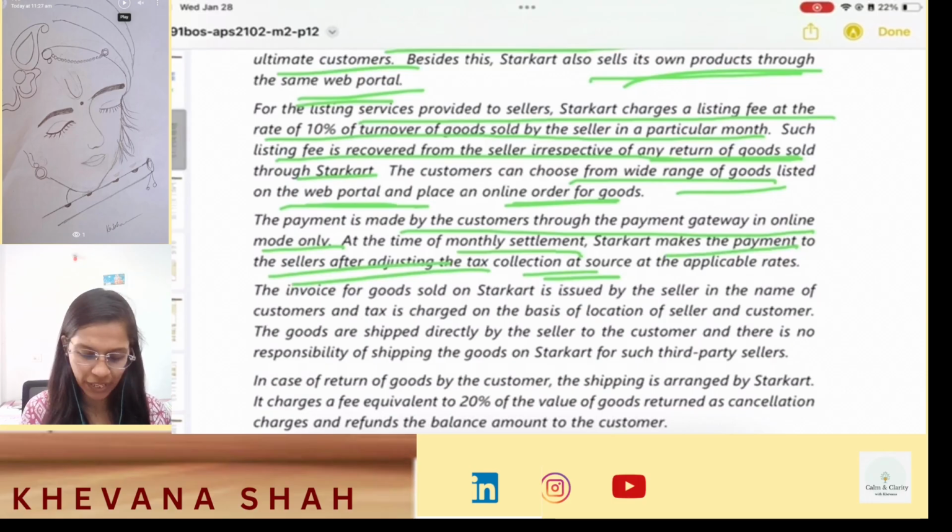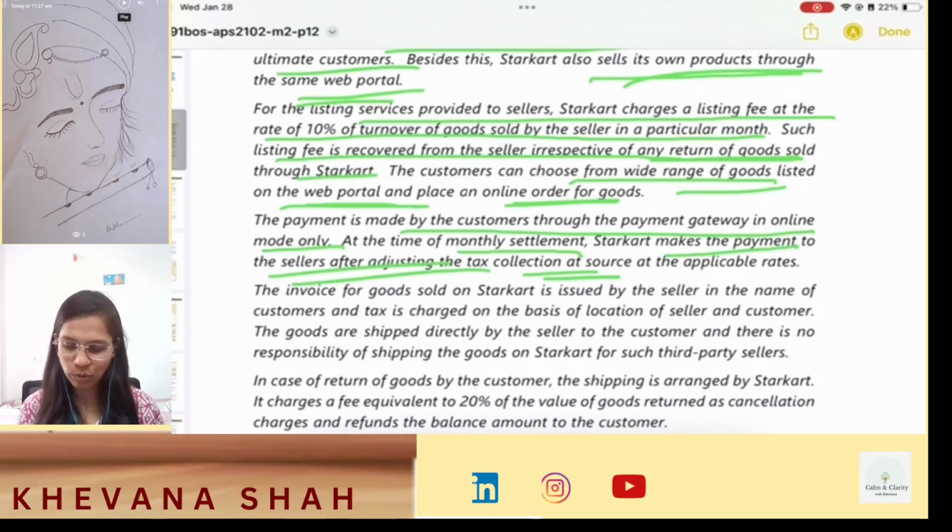The goods are shipped directly by the seller to the customer and there is no responsibility of shipping the goods of Starcart for such third party sellers. Okay. So Starcart is not supposed to supply the goods. Okay. Goods are directly shipped from the suppliers.